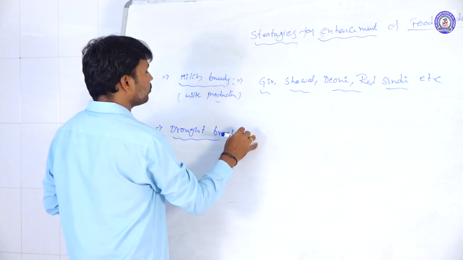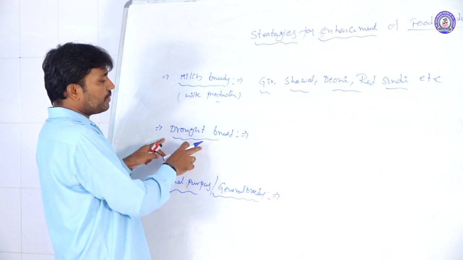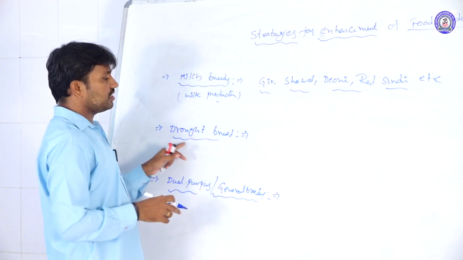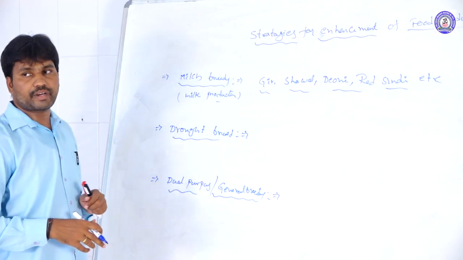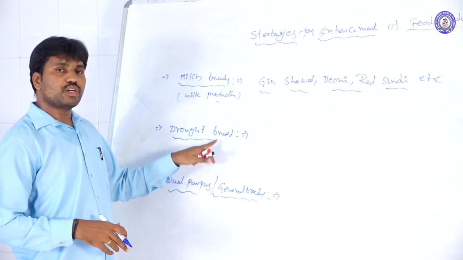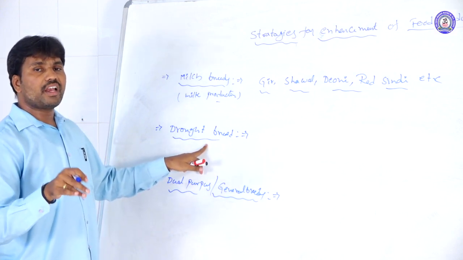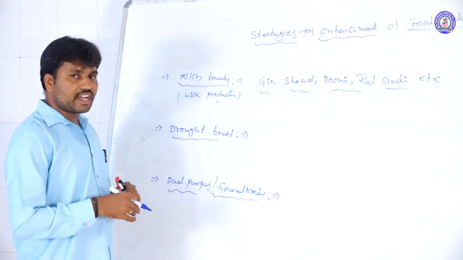Here the draught breeds, we are dual purpose breeds, are superior for agriculture tasks. Here males are so useful, females are less important.